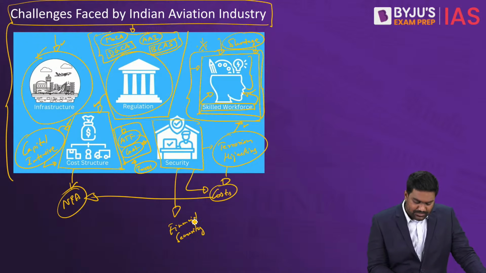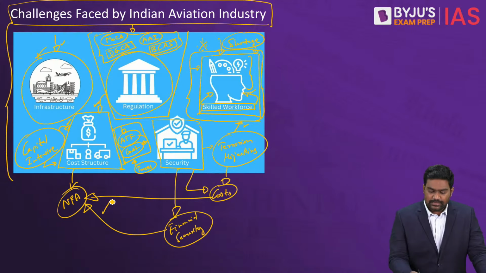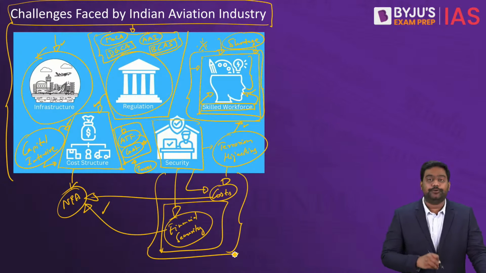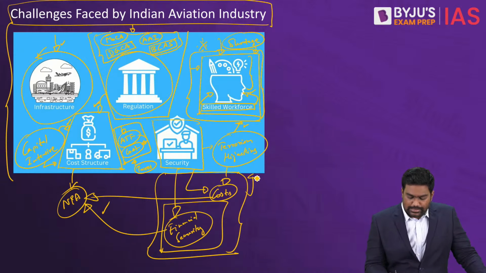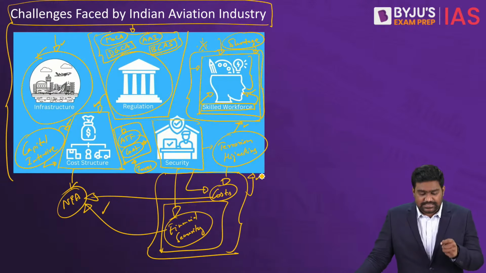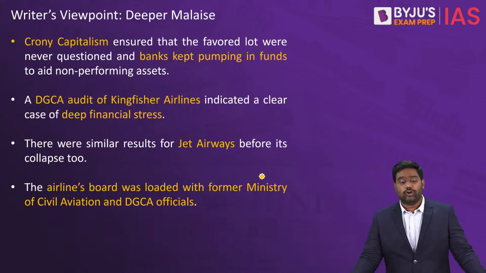Several airlines have mismanaged their funds, splurged on various unnecessary expenditures, whereas they go short on essential expenditure. The poor financial records and the lack of transparency in their audits is something that raises very serious concerns in the aviation sector. So these are some pressing challenges that have not been addressed.